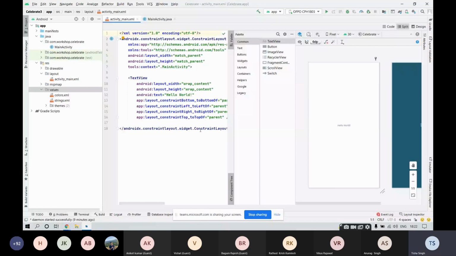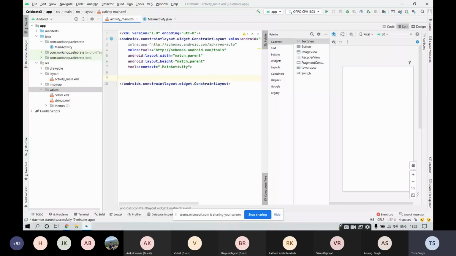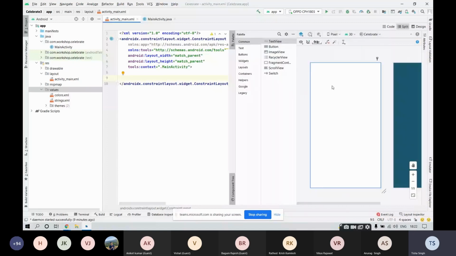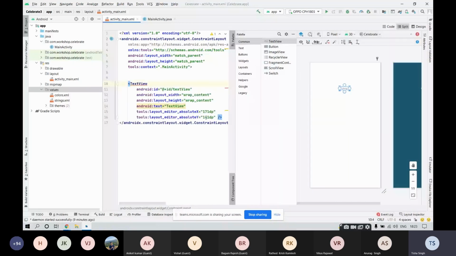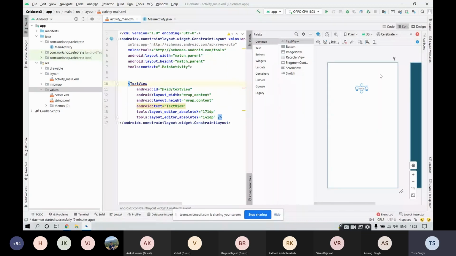What we will be doing is making a celebrate application where you will enter the name of your friend and a greeting card for your friend will open up, right? At this point of time, I would recommend all of you to just follow the steps one by one, and then I will explain once the layout is formed. First of all, take this text view from here, drag and drop it right here. You will be able to see that the changes you are doing on the design side are simultaneously taking place in the code as well, right?